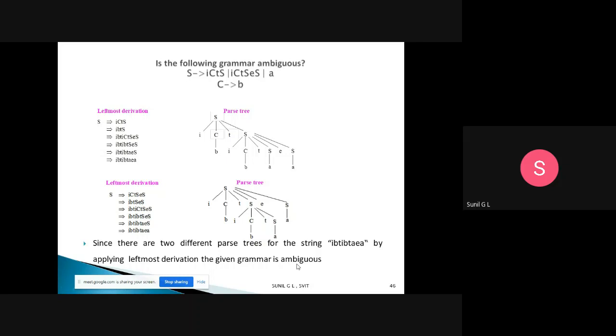In exams they will give the productions and ask you to check whether the given grammar is ambiguous or not. When you get two different parse trees for the same output string, we call it an ambiguous grammar. Surely they will ask one question like this, so this is very important.